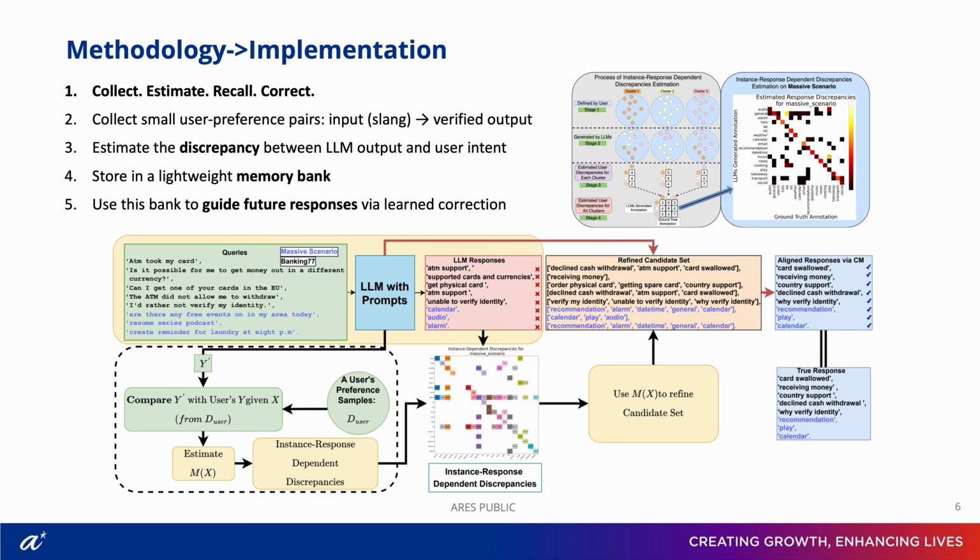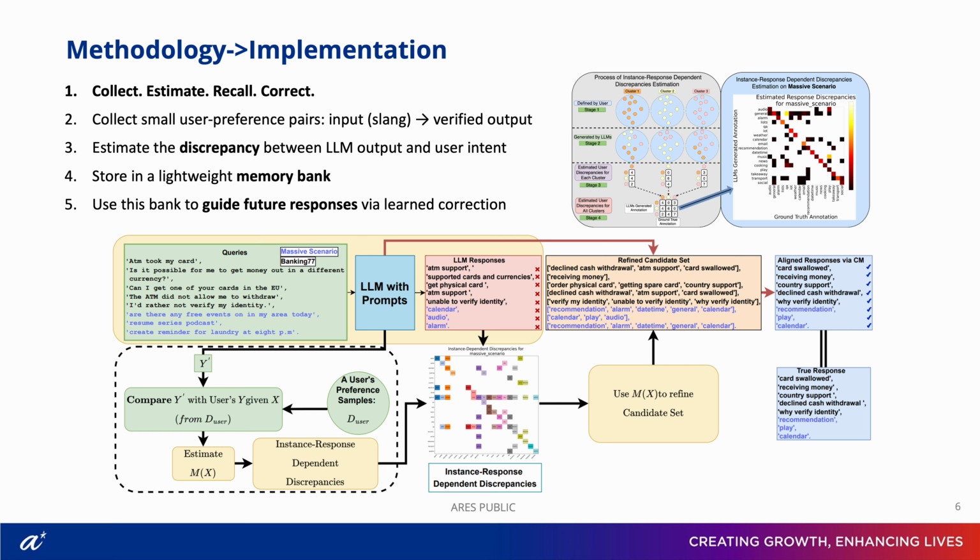Now let's talk about implementation. The process is simple and lightweight. First, we collect a small set of user preference pairs, for example, an input with slang and a corresponding verified output. Second, we estimate the discrepancy between the model's output and what the user actually intends. Third, we store this discrepancy in a lightweight memory bank. Finally, when a similar input shows up again, we recall the discrepancy and correct the response by marginalizing over what we have already stored. So the intuition is straightforward: collect, estimate, recall, correct.